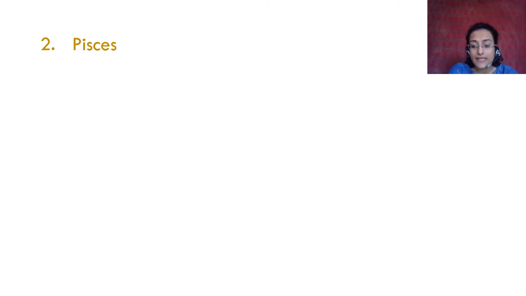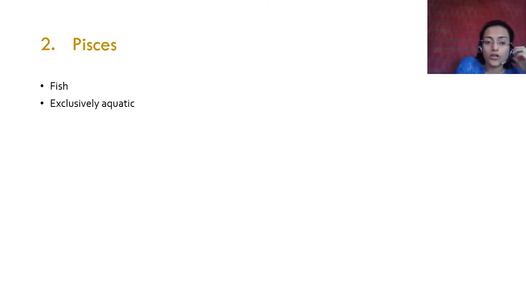Then you come to Pisces. Now Pisces, इसके बाद के जो classes हैं, Pisces and the ones further ahead, the 5 classes, you have seen them enough to know what they are. So you will be able to correlate with whatever you have seen until now, and you have to keep those things in mind when you study this. So Pisces are fish. All kinds of fish that you see are exclusively aquatic. Of course, fish cannot live outside water. So this is a characteristic that you can write.